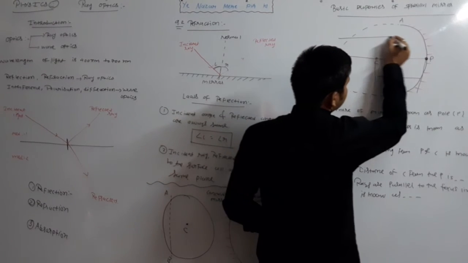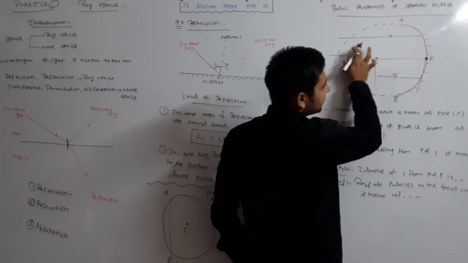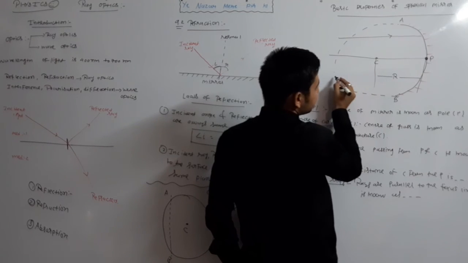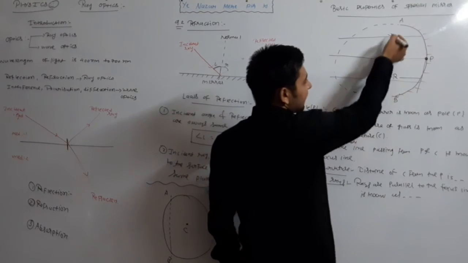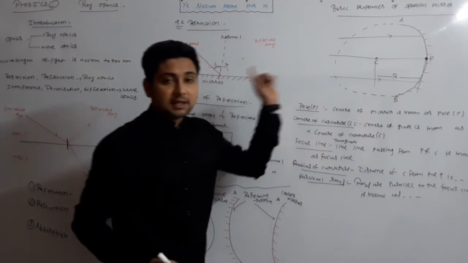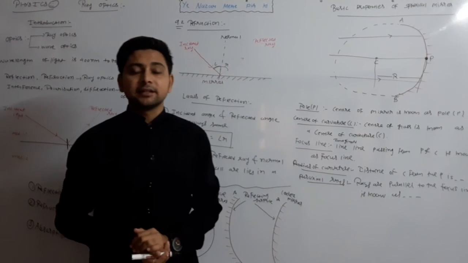For example, if this incident ray is parallel to the focus line and this ray also, both rays are parallel to the focus line. So both rays are known as paraxial rays.